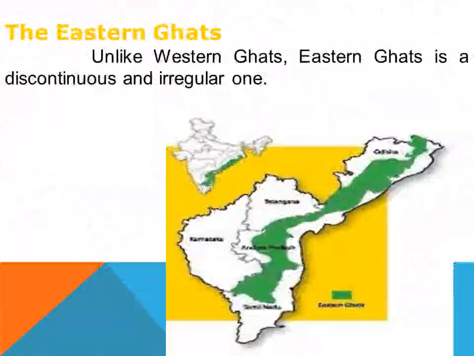Eastern Ghats is a discontinuous range. Okay, Western Ghats are continuous ranges, but Eastern Ghats are not continuous. They are discontinuous and irregular. The shape is irregular, whereas the Western Ghats are regular.